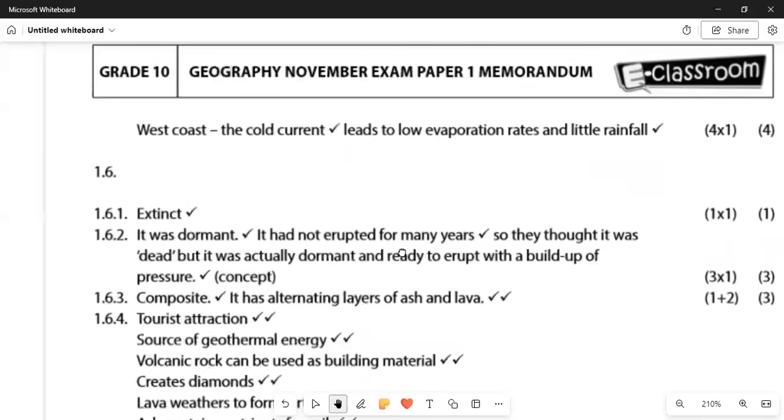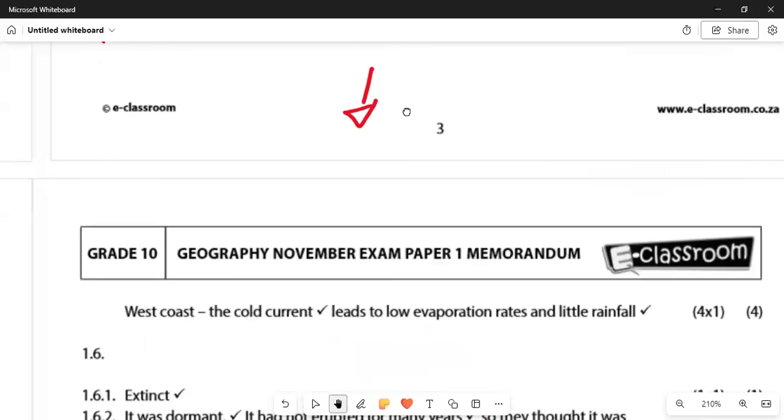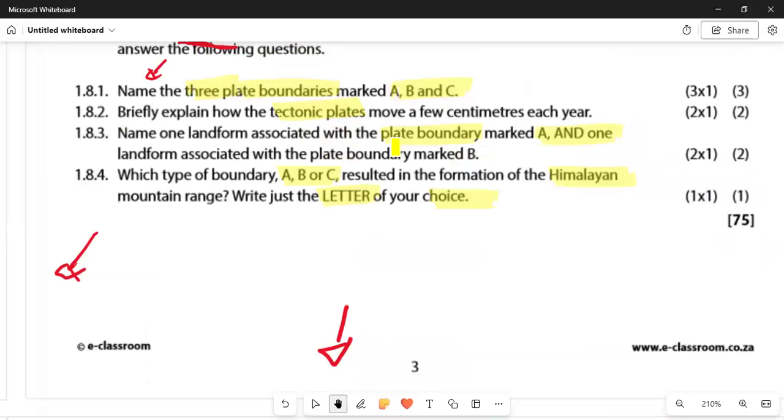And then moving on to one of our last questions, it says name one landform that is associated with A and B, and we can see the landform is formed by tectonic plates. And then in 1.8.4, name which type of boundary, A, B or C, resulted in the formation of the Himalayan mountain range. Just write the letter of your choice, and the correct choice there is number B.